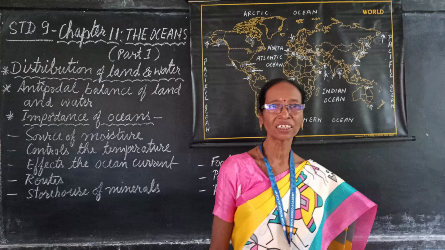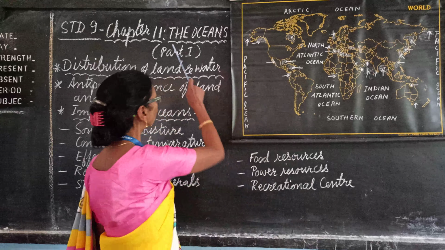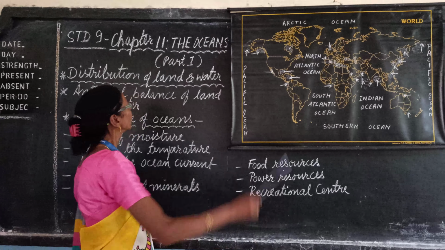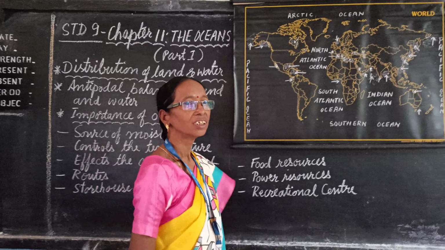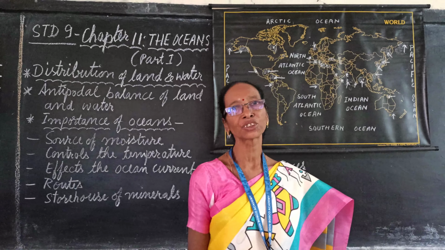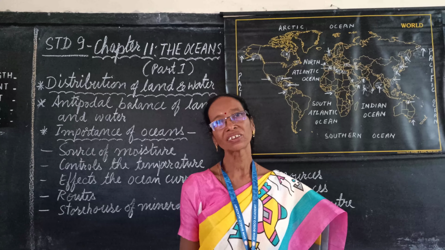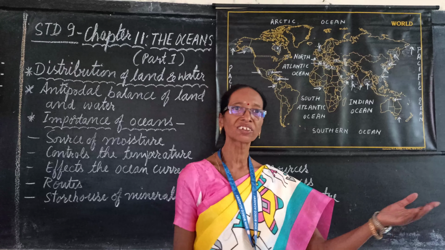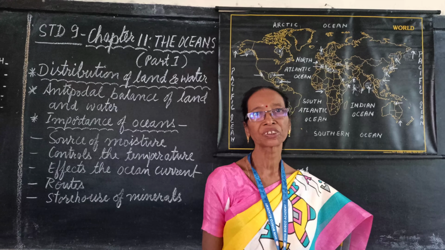Students of Standard 9, today I am going to explain about the oceans. That is in chapter 11 and it is part 1. You must have studied about the large water bodies. They are oceans. Smaller than that, they are seas. And some water bodies which are surrounding the continents, they are bays and gulfs.